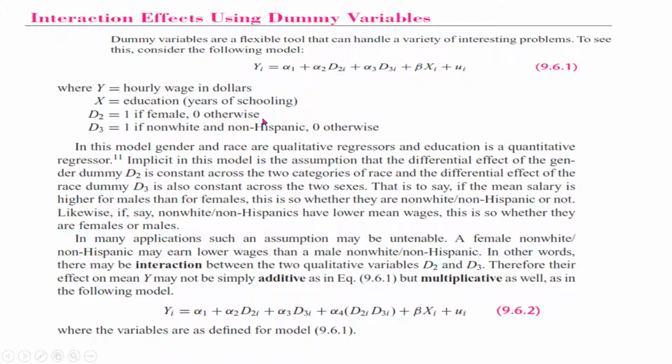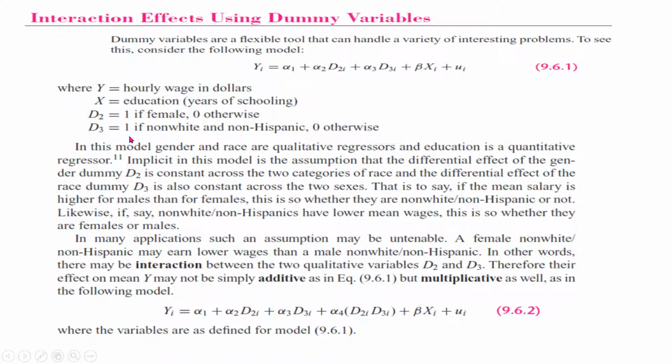So whether there is discrimination with respect to gender or with respect to race, we can run this regression if we have data on the variables, that is the wage and education, gender and racial status.